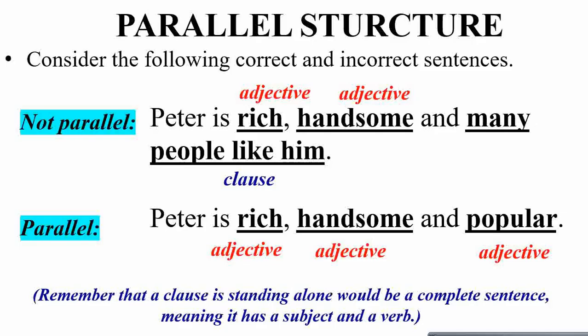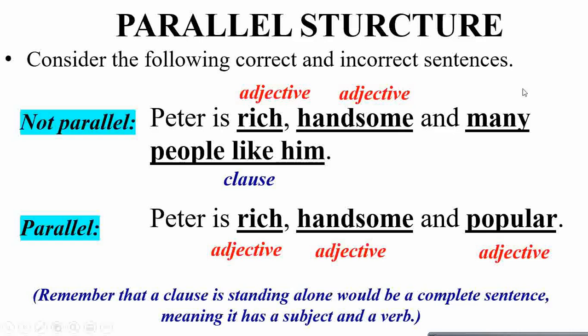For example, consider the following correct and incorrect sentences. How does it actually sound if the sentence is not parallel? Peter is rich, handsome, and many people like him. Rich is an adjective, handsome is an adjective, and many people like him is a clause. So it doesn't go along well. It's a non-parallel structure. To make it parallel, make them all adjectives because the first is an adjective. Peter is rich, handsome, and popular.